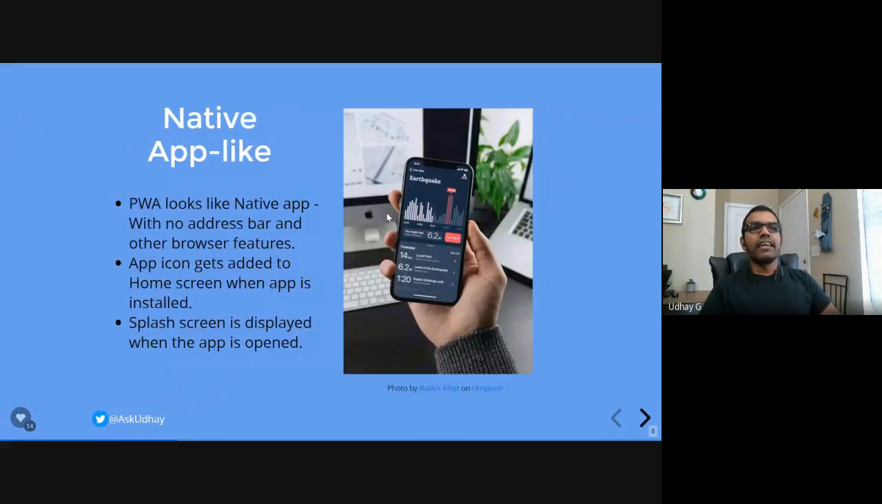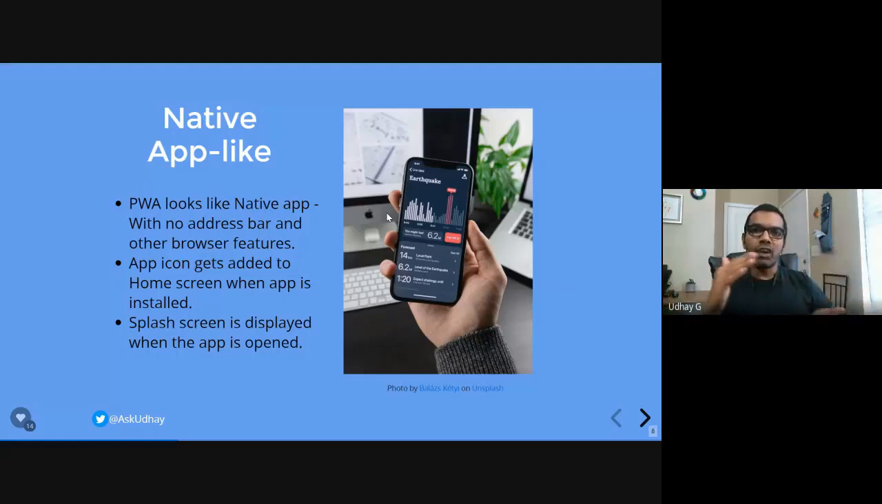And the next thing is native app-like. When I say native app-like, here is how it's going to look like a native app: it's not going to have an address bar at all. Even though it's a web app, your app is not going to have an address bar, because it's not going to run within the native Chrome browser, right? It's going to run outside of the Chrome browser, but it's going to use the Chrome browser SDK there in order to render the content. But it's going to run outside of your Chrome browser.